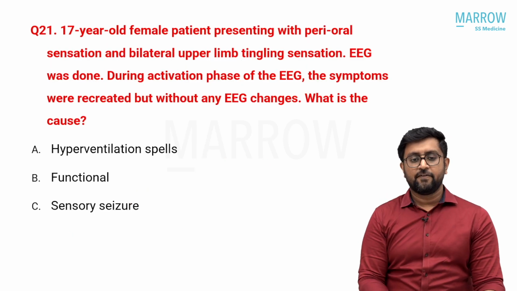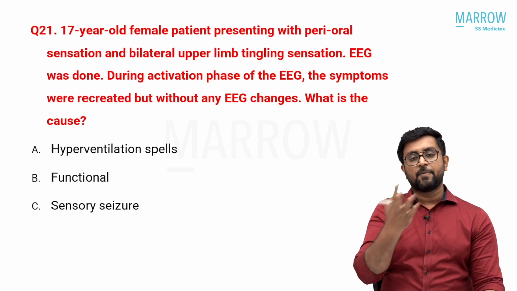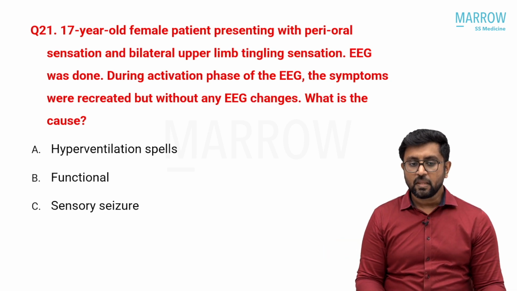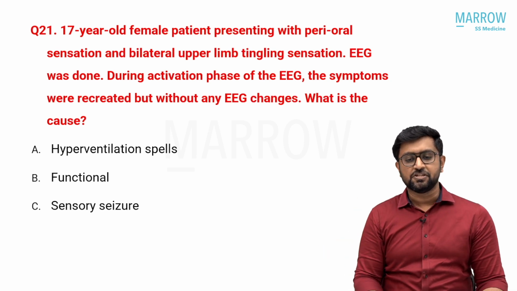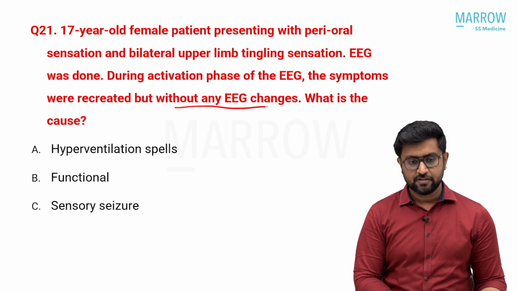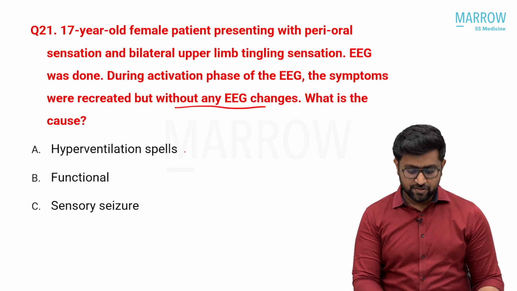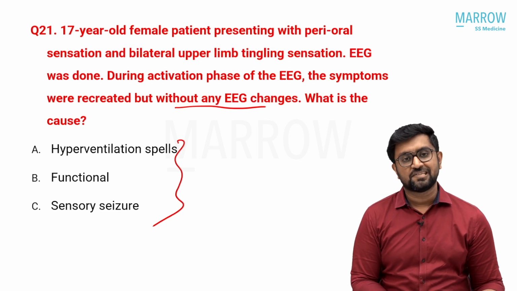And a 17-year-old female presenting with perioral sensation, bilateral upper limb tingling sensation, recurrent histories of perioral and bilateral upper limb tingling. EEG was done, during the activation phase of EEG. They were doing some activation process in EEG. The symptoms were recreated but without EEG changes. What is the cause? The confusion among the candidates exists between all three: hyperventilation, functional spells, sensory seizures.